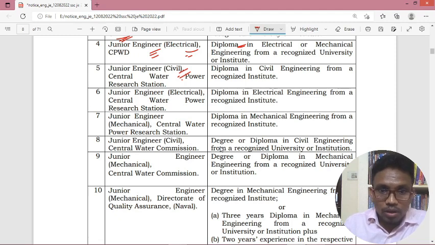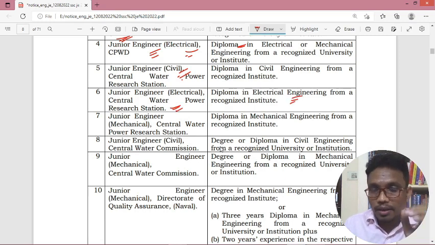And coming to Central Water and Power Research Station, for this also diploma in electrical engineering is the essential required qualification. If you have diploma plus BTech, you are eligible. If you have only diploma, you are eligible. If you have only BTech, you are not eligible. Next, junior engineer, Central Water and Power Research Station, diploma in mechanical engineering, diploma is sufficient.